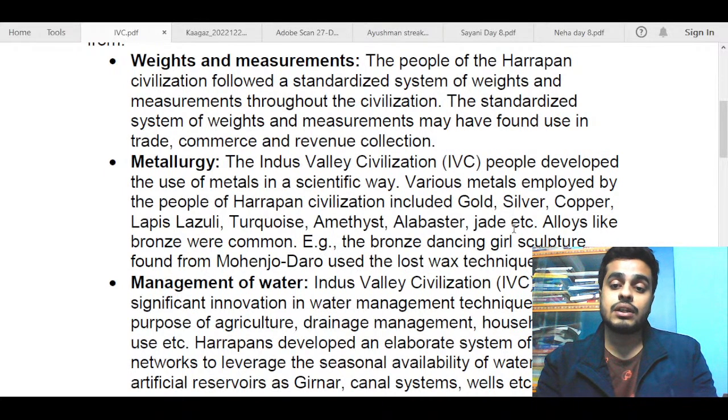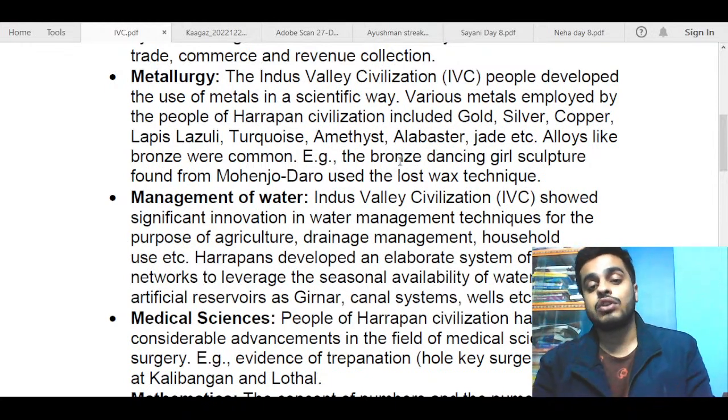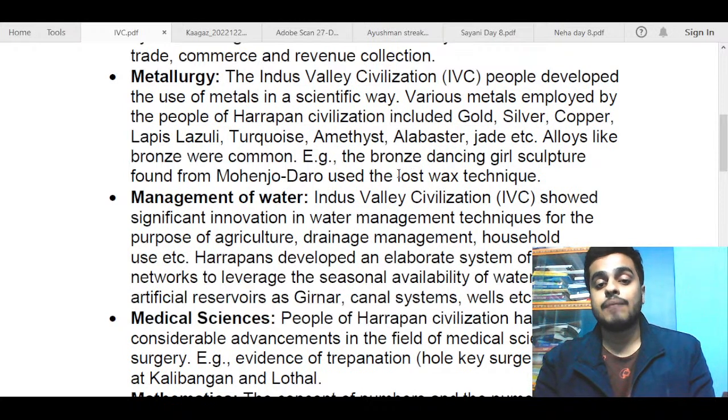This is a pretty generic point which you could have inserted. Example: the bronze dancing girl sculpture from Mohenjo-daro using the lost wax technique. Now this diagram is also there in almost all of the books that you will read on IVC. So it immediately comes to mind when you talk about metals in IVC. So I have mentioned this example.